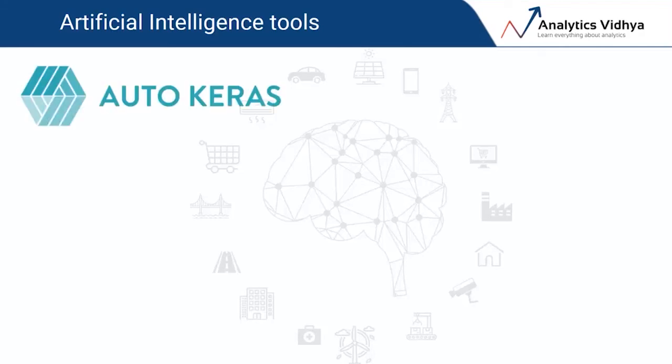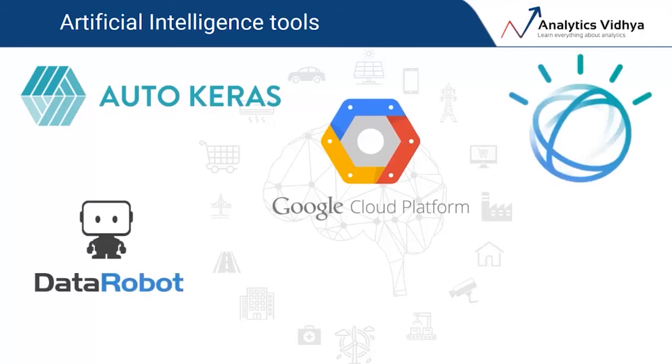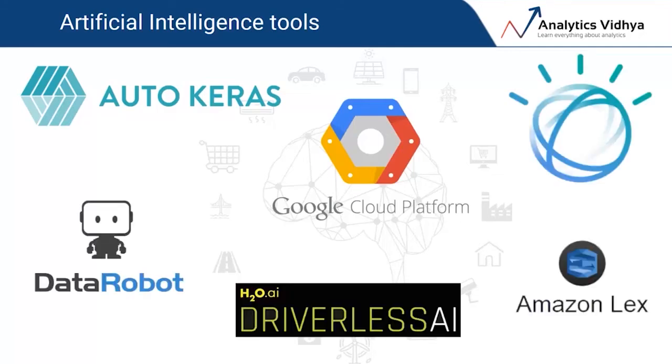Thanks to tools like AutoKeras, which by the way is open source, Google's Cloud AutoML, IBM's Watson, DataRobot, H2O's Driverless AI, Amazon's Lex, among others, AutoML is expected to be the next big thing in the AI and ML community. It aims to eliminate or reduce the technical side of things so that business leaders like yourself can use it to make strategic decisions. With each update, these tools are now able to automate almost the entire ML pipeline, thus enabling you to focus on what's important, making decisions.